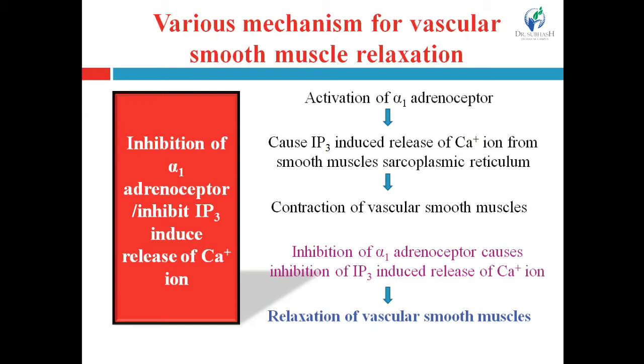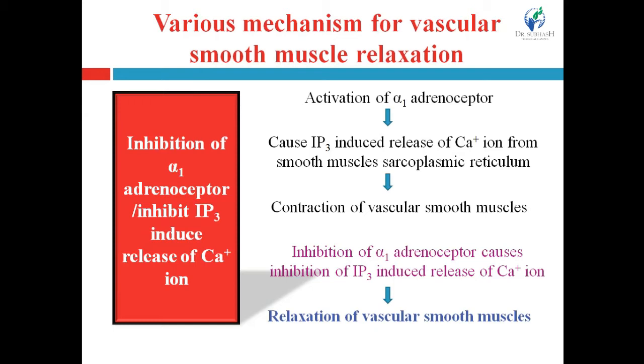But when these alpha-1 adrenoreceptors are inhibited by the alpha receptor blockers, then inhibition of this alpha-1 adrenoreceptor causes the inhibition of IP3 induced release of the calcium ion, and that's why decreases the concentration of the calcium ion within the cell.